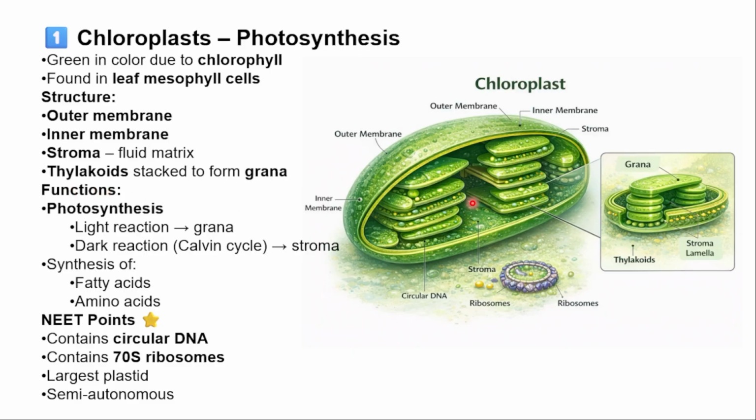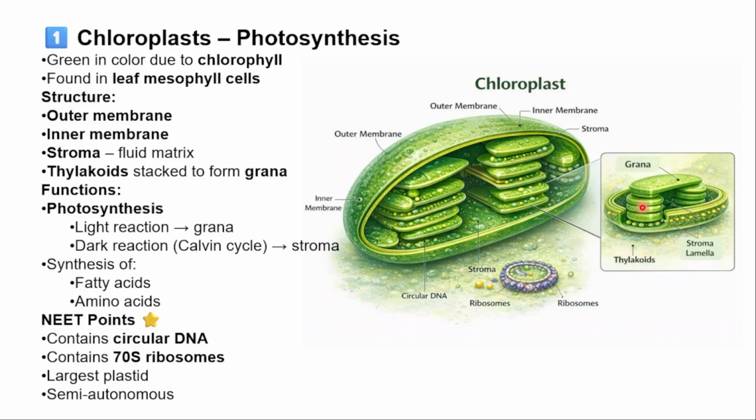Next, the fluid is said to be what? Stroma. The fluid is said to be stroma. What is the main function of the chloroplast? Photosynthesis. The light reaction takes place in grana. This one is the grana. Stack of grana is said to be what? Thylakoid. Just now I said, right?